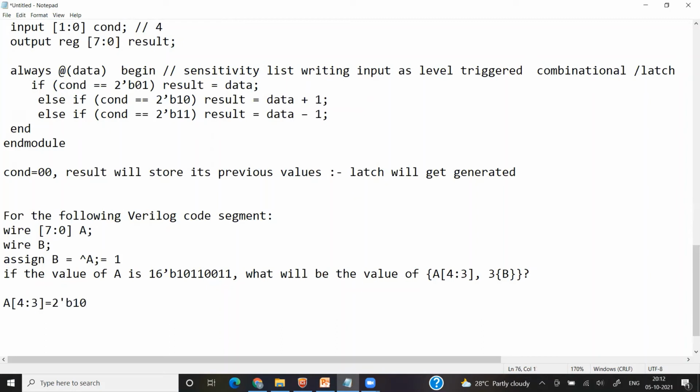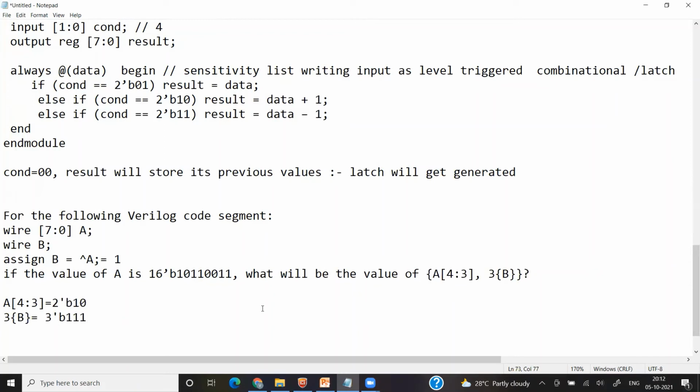Okay. Now these things, it is like a replication operator. It is going to replicate B 3 times. So whatever is written, it is going to replicate that that many times. So {3{B}}, B is replicated 3 times. So it is like 3'b111. Now this is known as the concatenation operator.